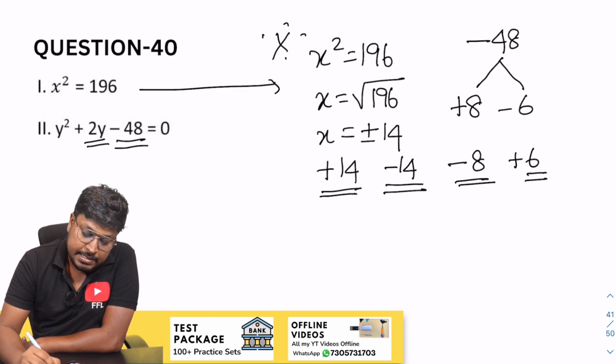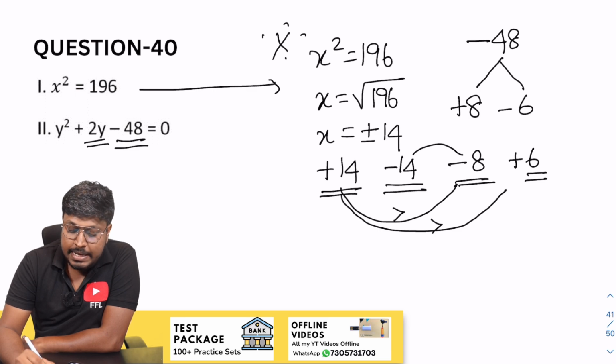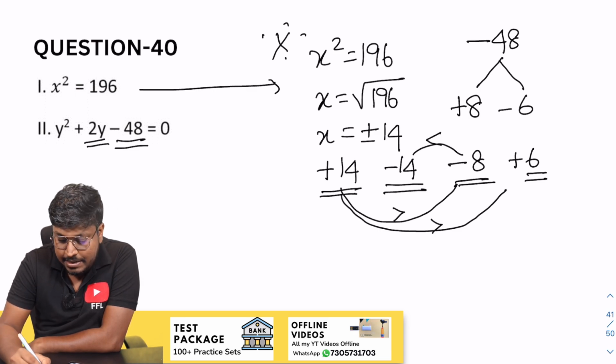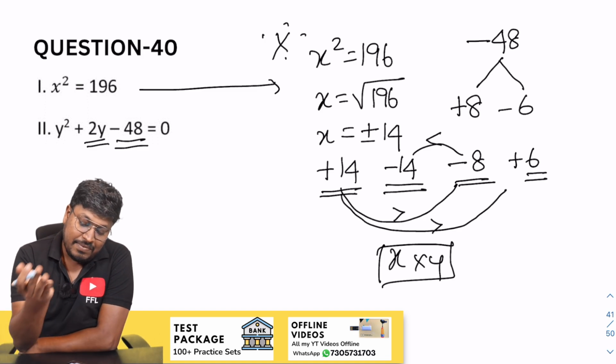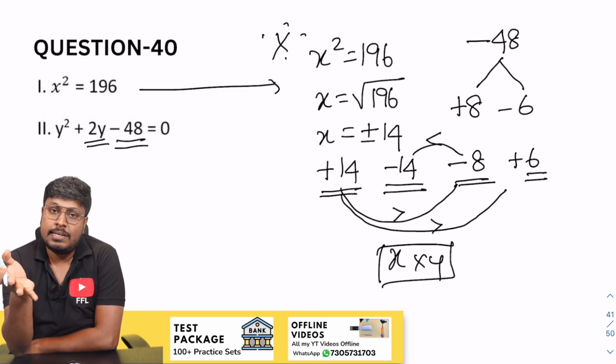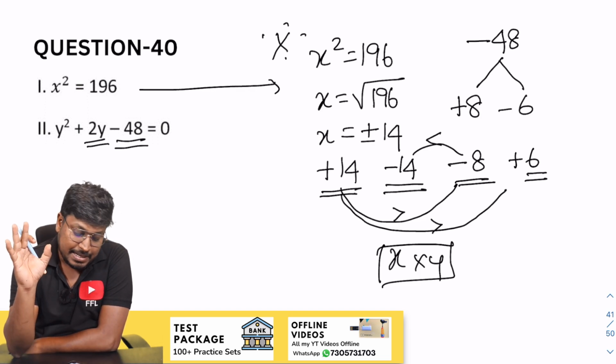So now the comparison part. 14 minus 8, 14 is greater than. 14 6, 14 is greater than. So 14 minus 8 is greater than. Again, in this question also, the relationship cannot be established. Why? Because one value is greater than and another value is less than. So we can directly say the answer will be the relationship cannot be established, right?